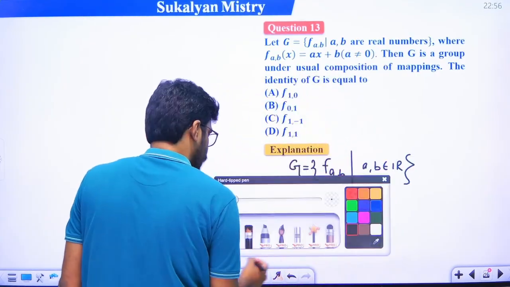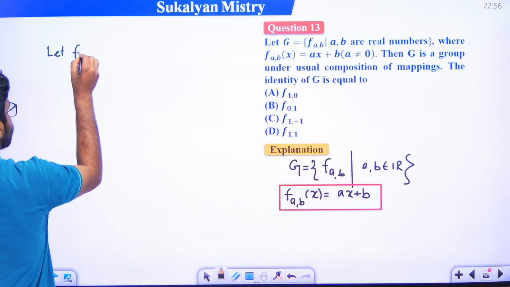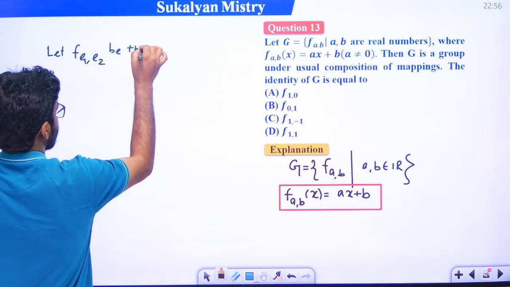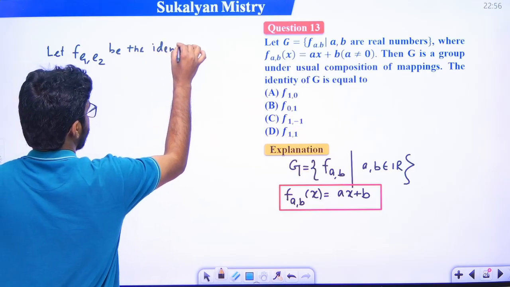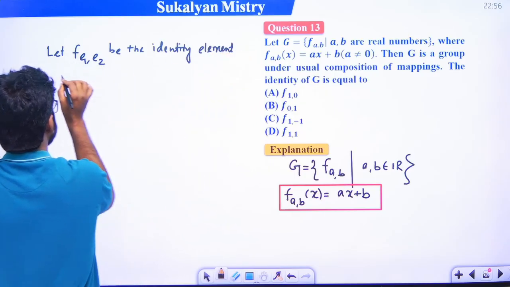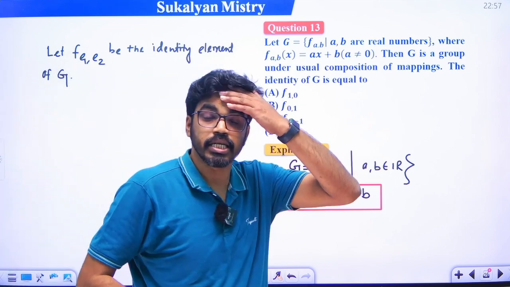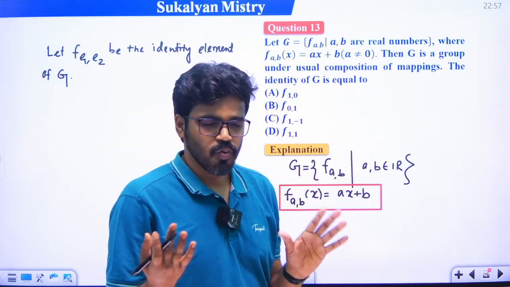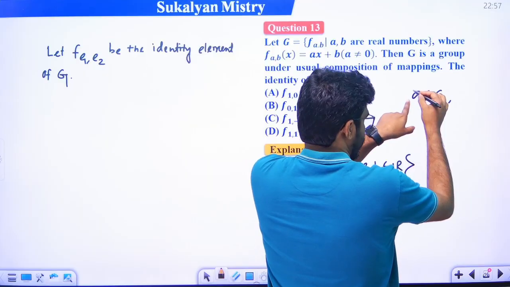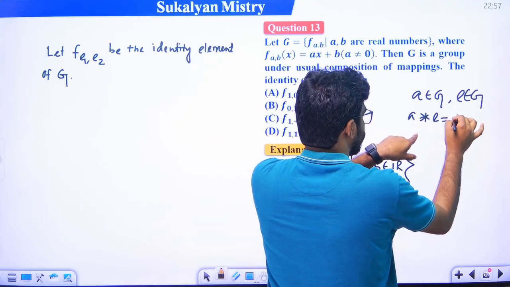So let f e1 comma e2 be the identity element of G. Now just recall the definition of identity element. What is the definition? For every element A belongs to G, there exists an element E belongs to G such that A star E is equal to A, right?